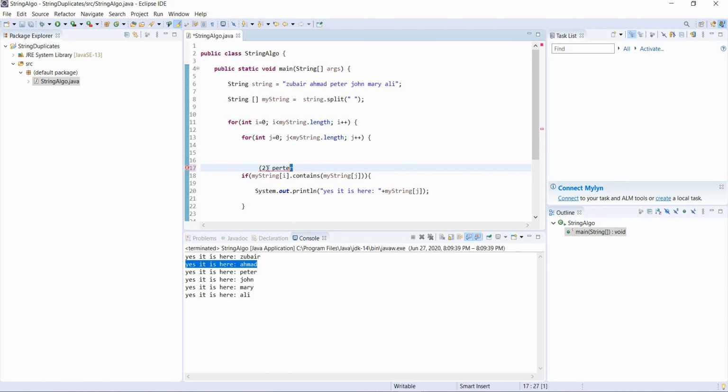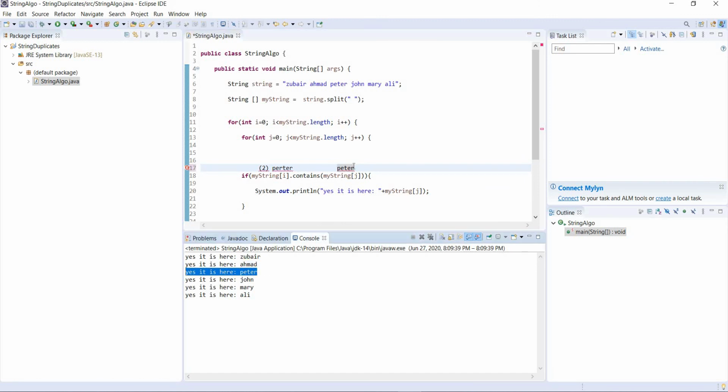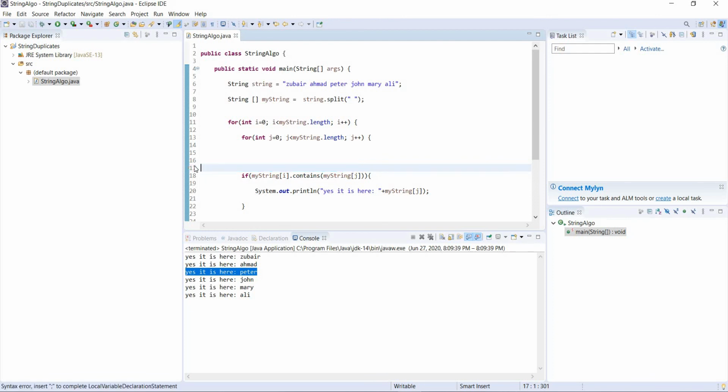If my string at I contains my string at J. So my string at J at 0 is Zubair. It becomes 1, it will become Ahmad. Then when it becomes 2, it will become Peter. Peter contains Peter? Yes, it will print Peter here. So it hasn't done anything special, right? Because we do not have any duplicate. If we had any duplicate, then it would have printed over there. Let's write another Zubair, save it and run it.